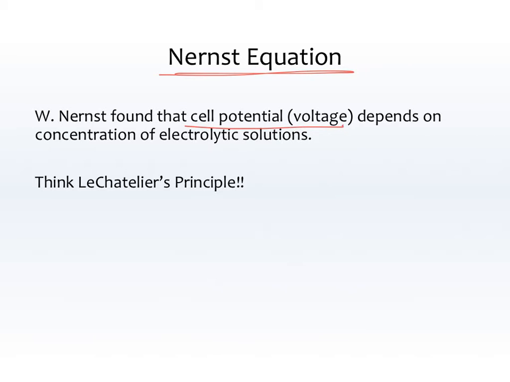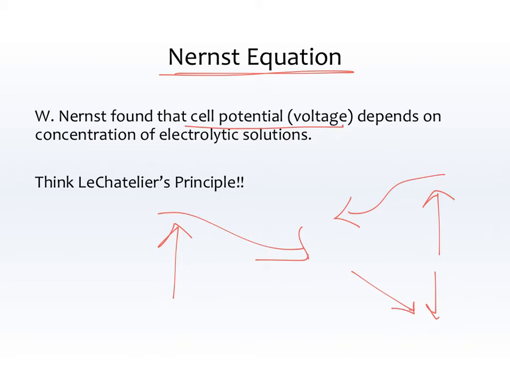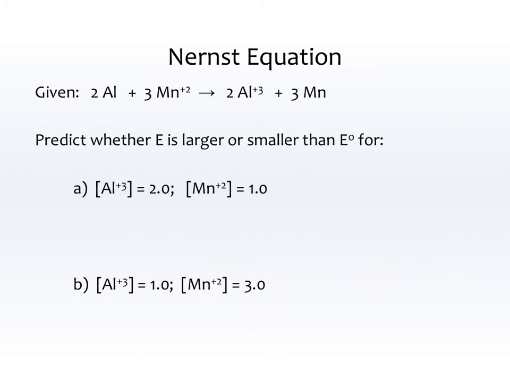So think Le Chatelier's principle. If I increase the reactants, the reaction is going to go forward to the products, or if I were to increase the products, it's going to go backwards to the reactants, or if I were to decrease the products, it's going to go and remake those, or if I were to decrease the reactants, it's going to go forward and make those. So let's just see it in person.